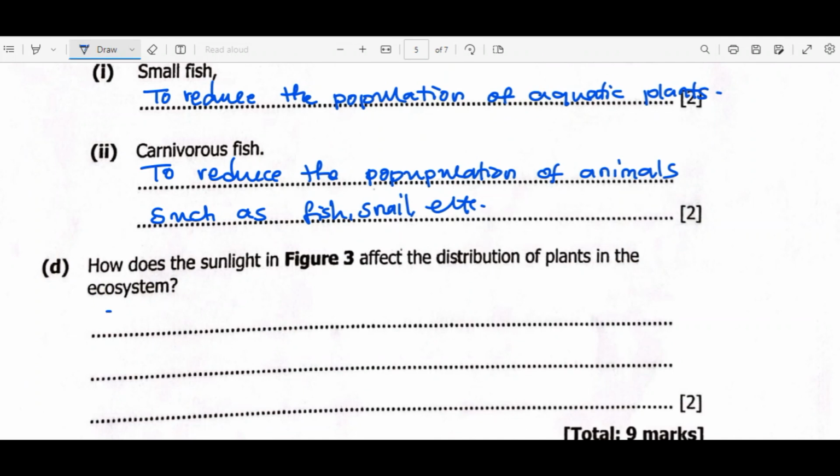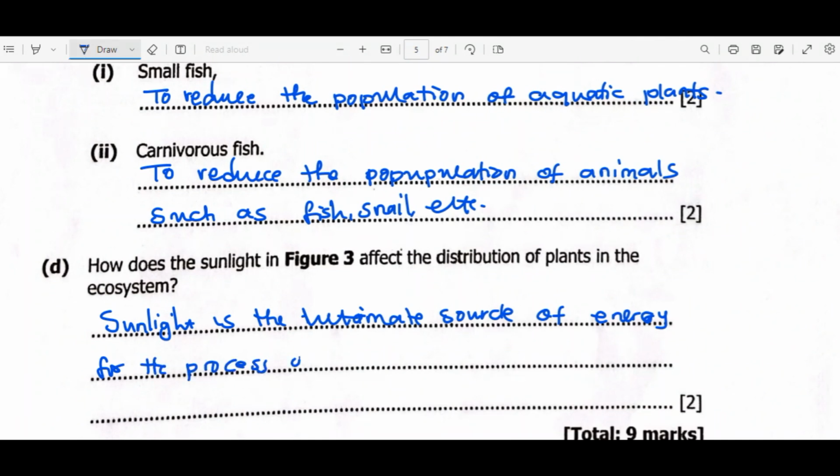Number one, we'll say sunlight is the ultimate source of energy for the process of photosynthesis, which simply means that we can't have the process of photosynthesis without sunlight.